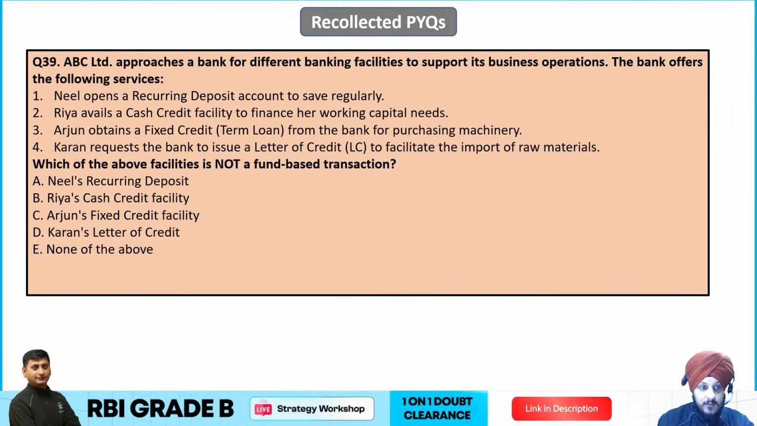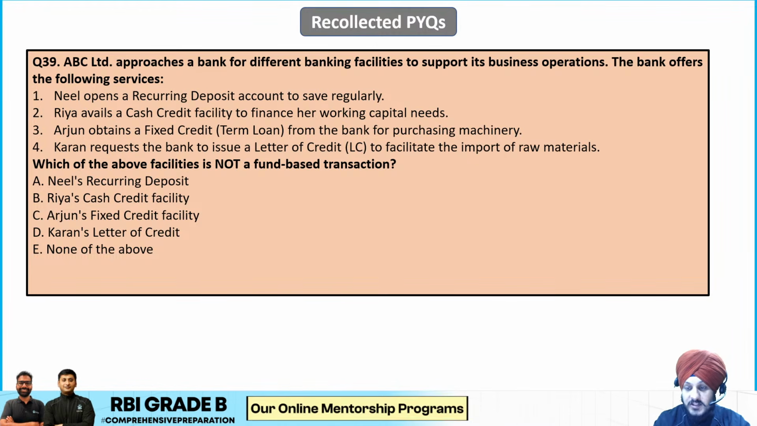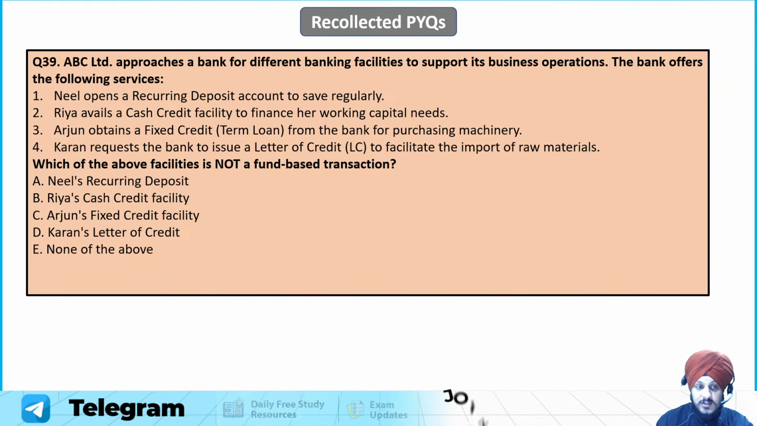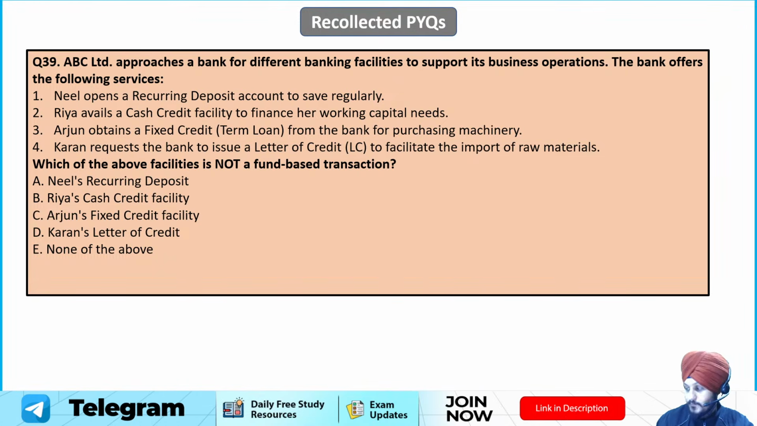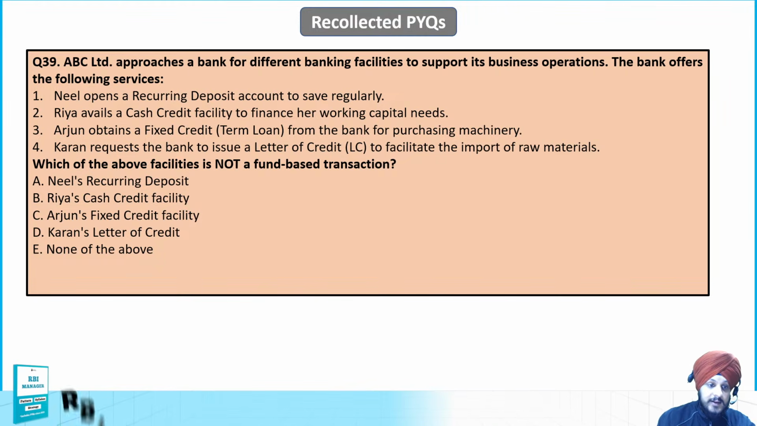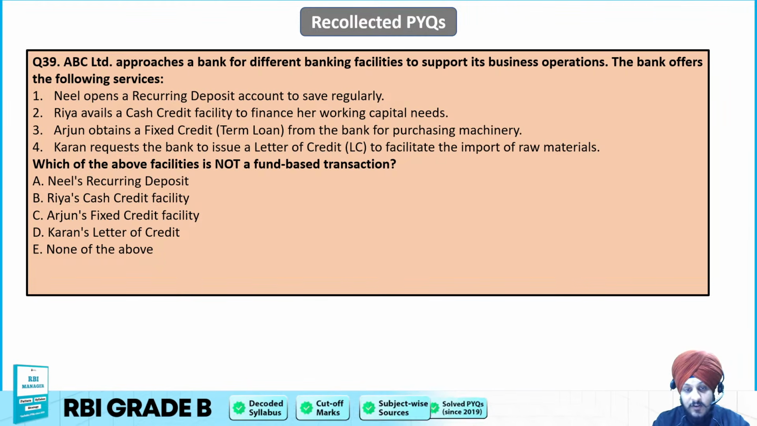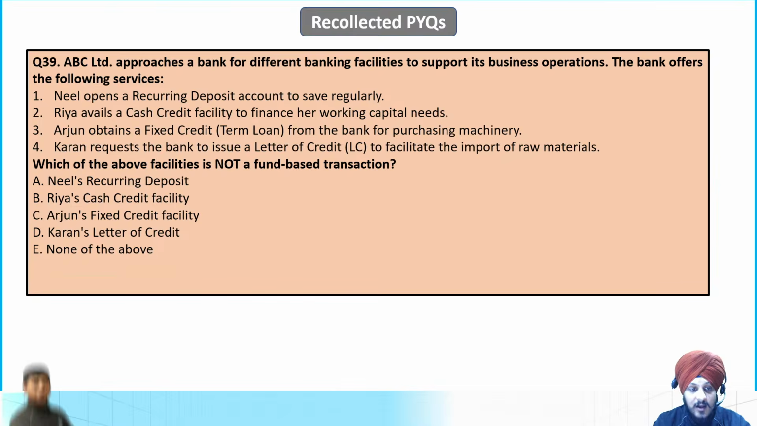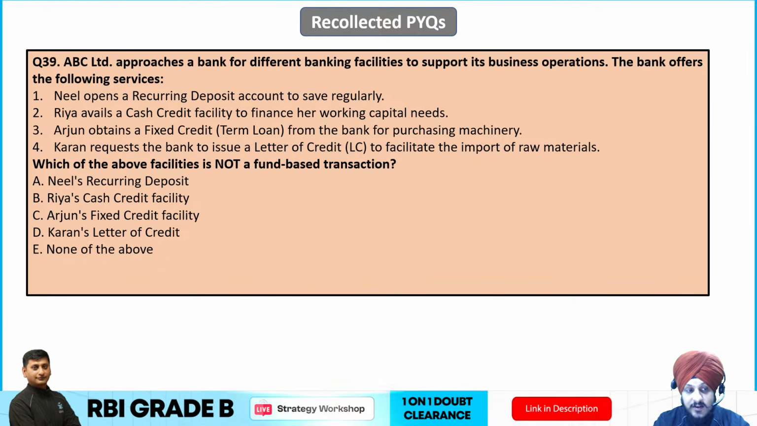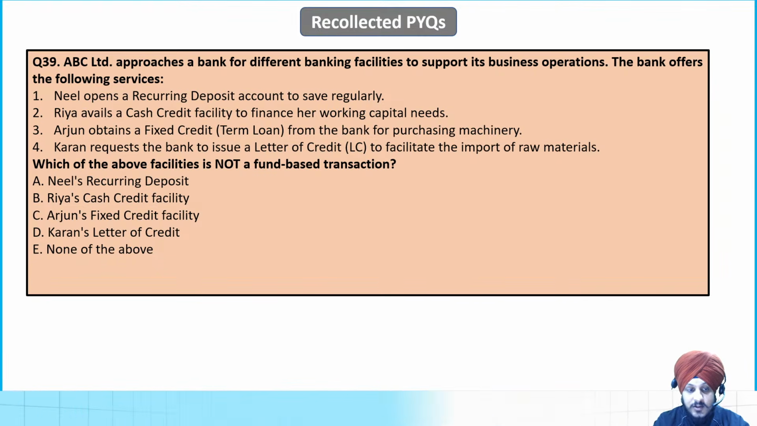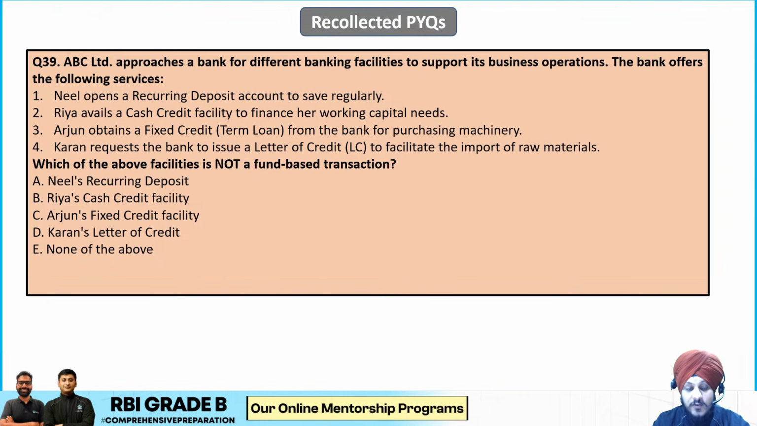Now question number 39. ABC Limited approaches a bank for different banking facilities to support its business operations. The bank offers the following services. Option A: Neil opens a recurring deposit account to save regularly. Ria avails a cash credit facility to finance her working capital needs. Arjun obtains a fixed credit from the bank for purchasing machinery. And Karan requests the bank to issue a letter of credit to facilitate the import of raw materials. Now, which of the above facilities is not a fund-based transaction?